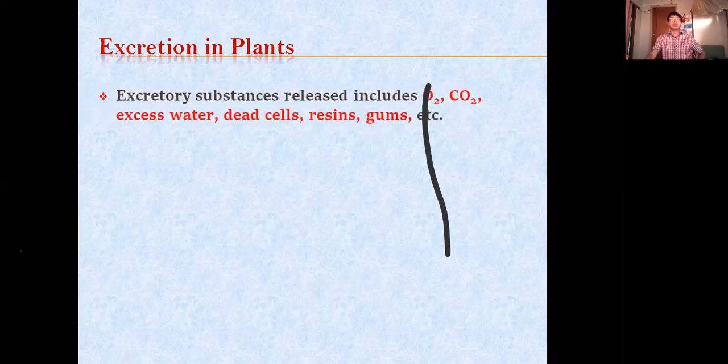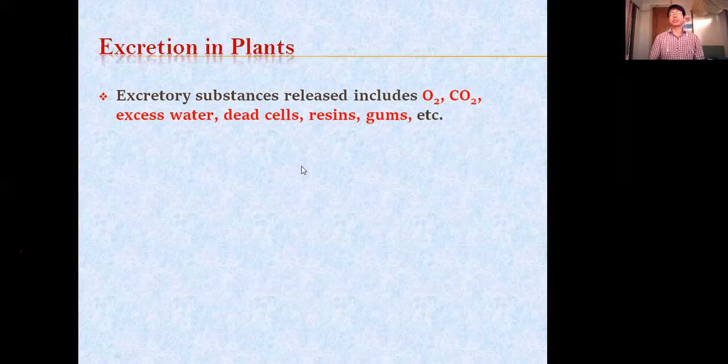So what are those excretory substances in plants? First, it is oxygen, carbon dioxide. Oxygen is a waste material because it is removed during the process of photosynthesis. So it is a waste material. Carbon dioxide during respiration. So it is a waste material. Excess of water. Actually, whatever amount of water they have absorbed, only 3% of it they use. 97% of the water they lose in the form of transpiration. So what is this transpiration? We have already discussed. So excess water is also a waste material.